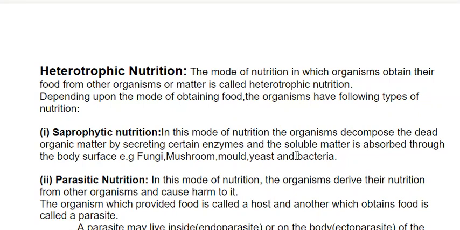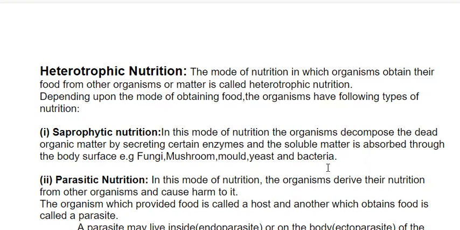The second mode of nutrition is parasitic nutrition. In this mode of nutrition, the organisms derive their nutrition from other organisms and cause harm to them. Please note this point: they cause harm to the host organism. The organism which provides food is called a host, and the other which obtains food is called a parasite.